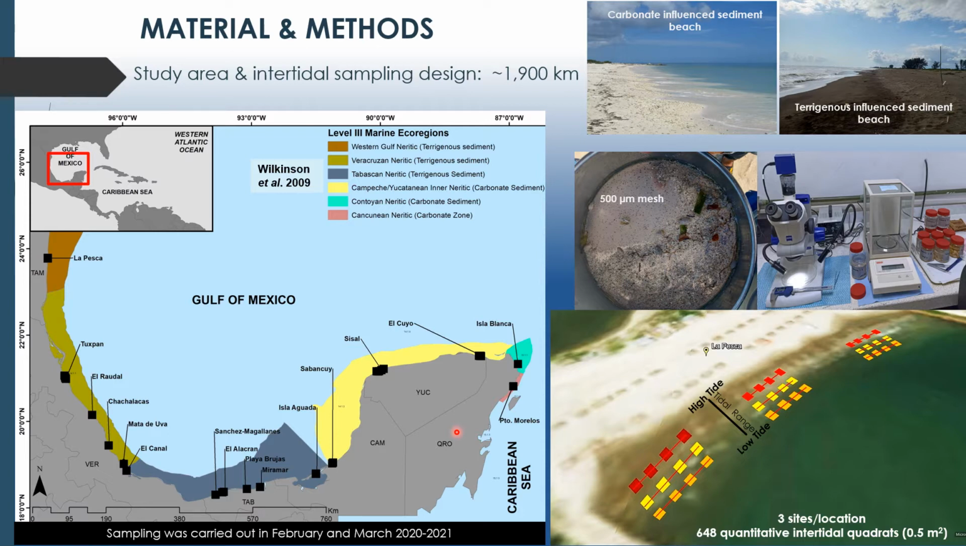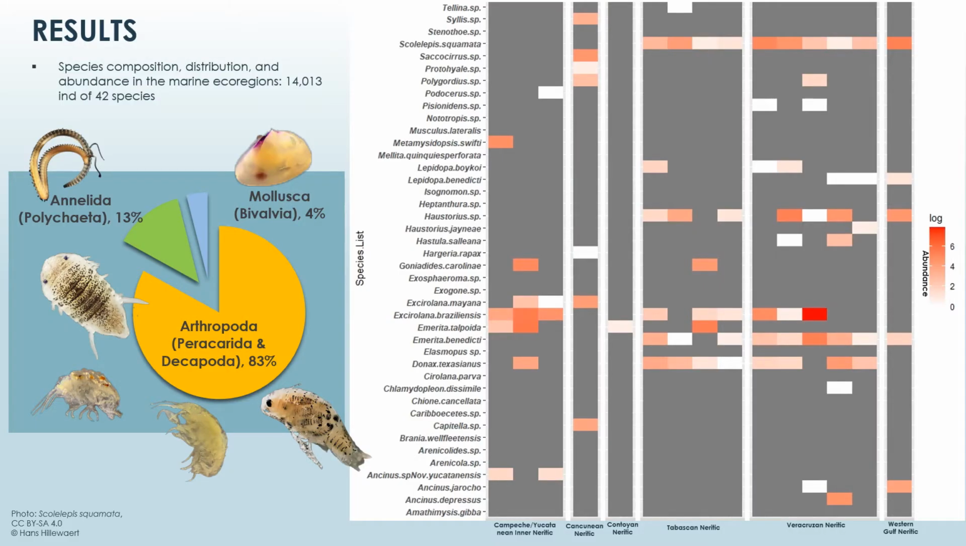Data from 648 quantitative intertidal quadrants from 16 locations in 6 marine ecoregions were obtained to try to identify macrofaunal assemblage structure. Sampling was carried out in February and March 2020 and 2021. Sampling yielded 14,013 individuals of 42 species. The taxonomically dominant groups were Arthropoda, composed by Peracarida and Decapoda, with 83%, followed by Annelida Polychaeta with 13% and Mollusca Bivalvia with 4%.